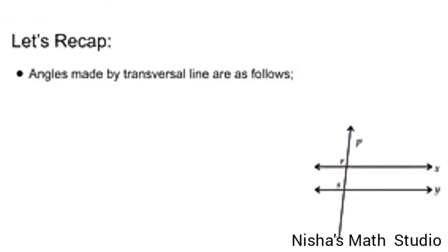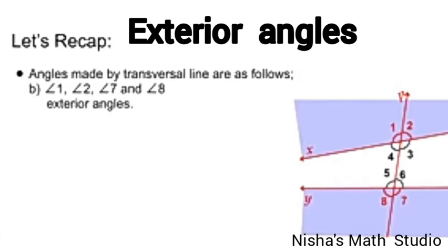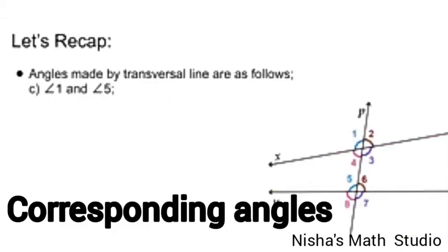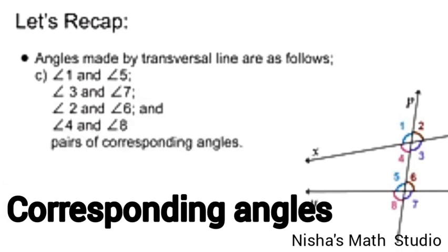Let's summarize the angles formed by the transversal. Angle 3, 4, 5 and 6 are called as the interior angles as they lie in the interior part of the two straight lines. Similarly, angle 1, 2, 7 and 8 are called as the exterior angles as they lie in the exterior part of the straight lines. Next, angle 1 and angle 5, angle 3 and angle 7, angle 2 and angle 6, finally angle 4 and angle 8 are called as the pairs of corresponding angles.